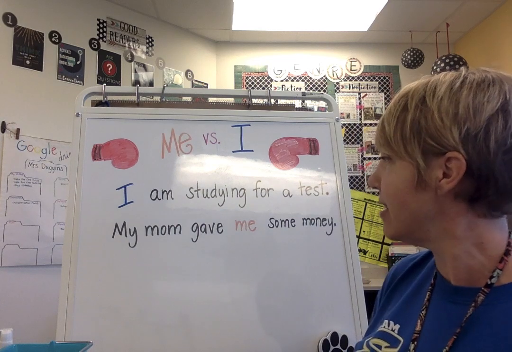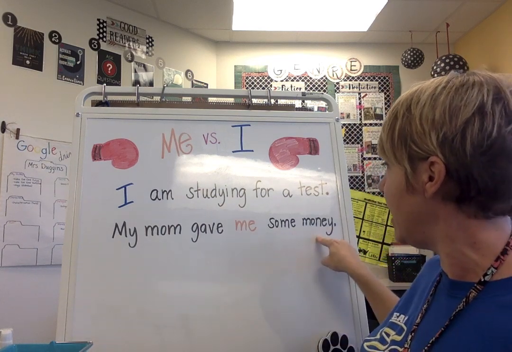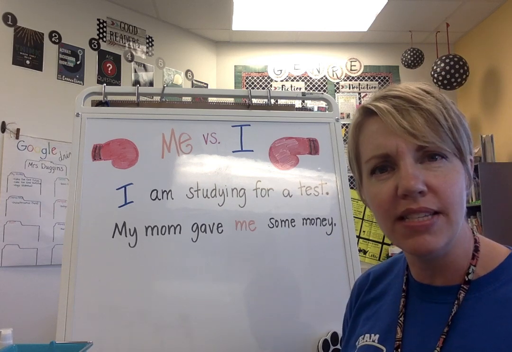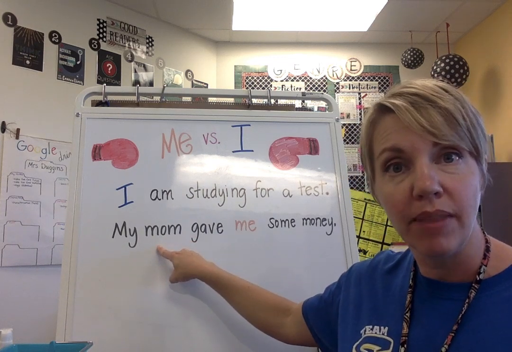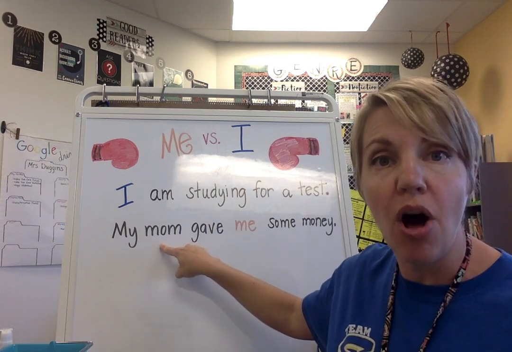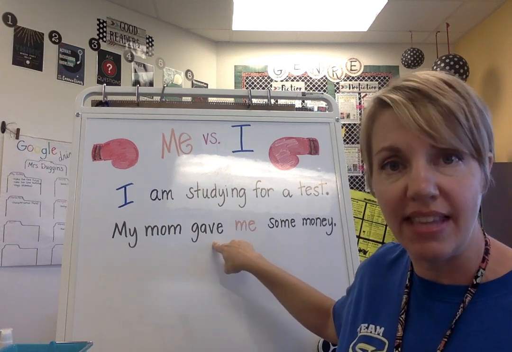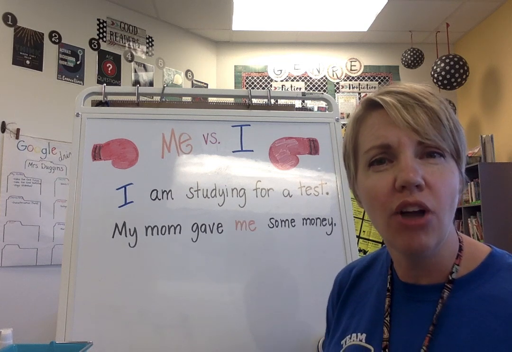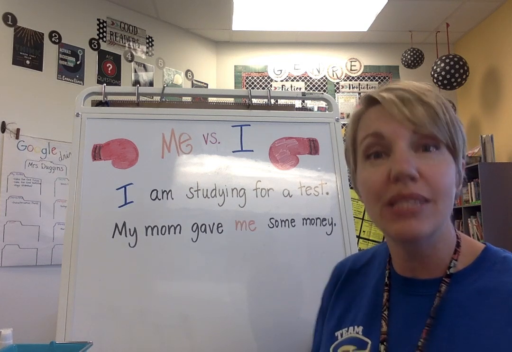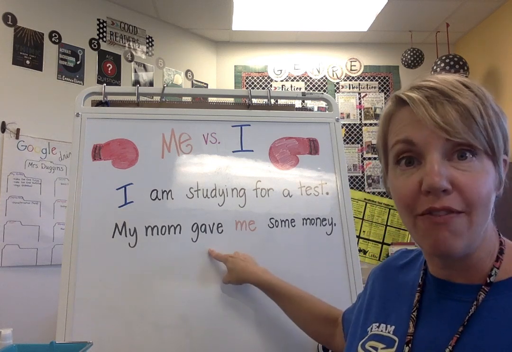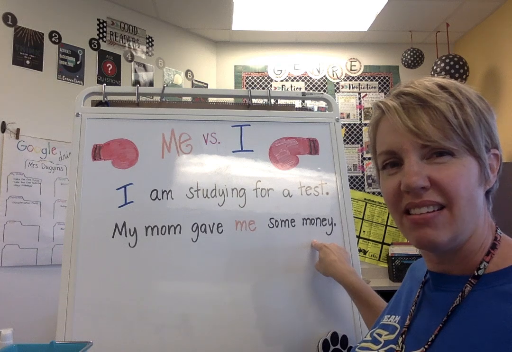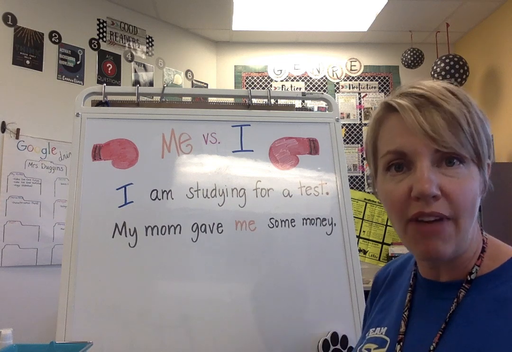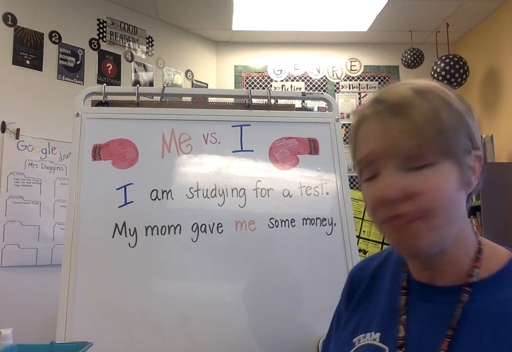Now let's look at the second sentence. My mom gave me some money. That'd be really nice. I'd really like for my mom to give me some money. Well, who is the subject of this sentence? It's my mom, because my mom is doing the action. My mom gave. My mom is doing the giving here. Me is doing the receiving. Therefore, it is called an object pronoun. It's the object that is receiving the verb. So my mom gave who? Well, gave me some money. It wouldn't make sense to say my mom gave I some money. Me is generally found in the predicate of the sentence.